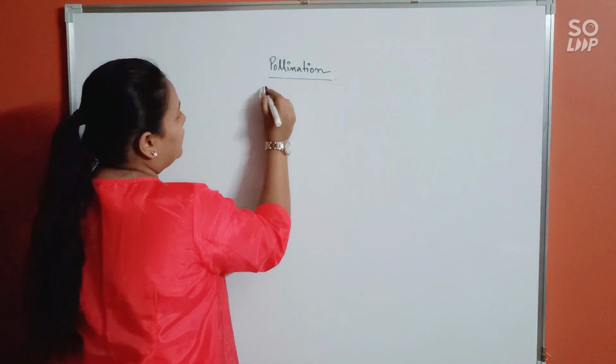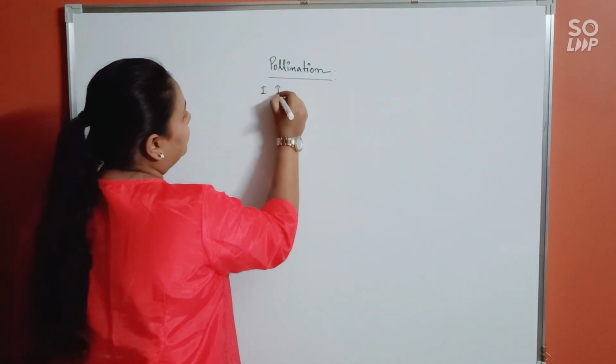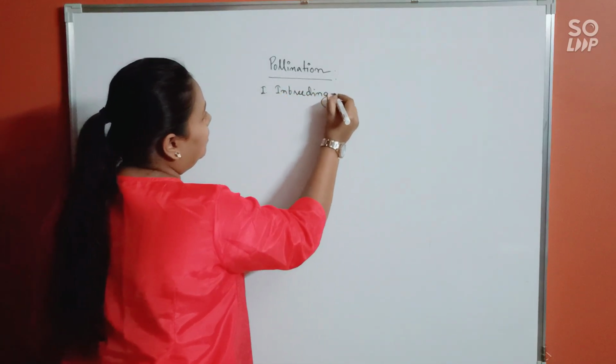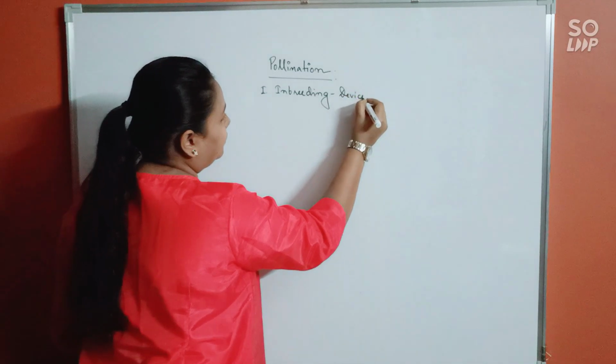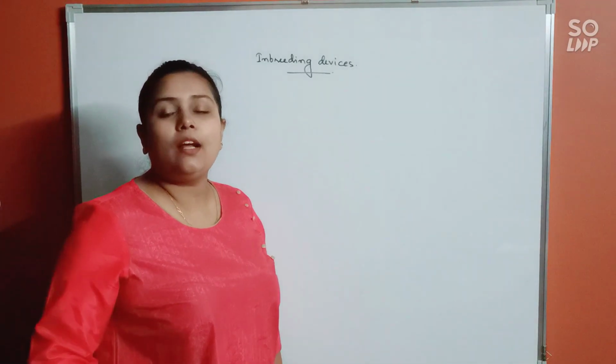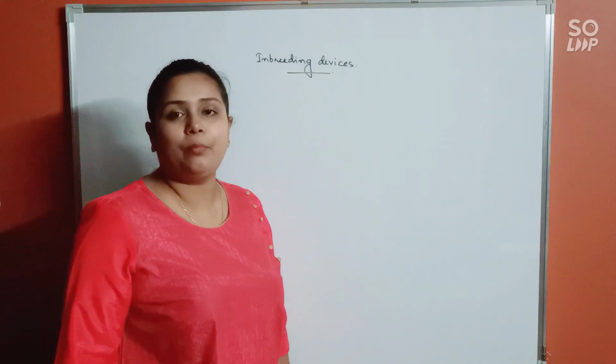First, we'll discuss inbreeding devices. Inbreeding devices means strategies taken up by a plant to ensure self-pollination.